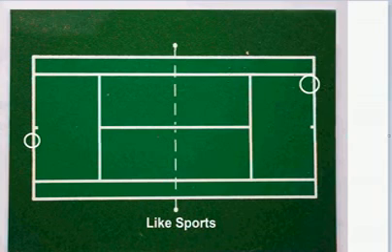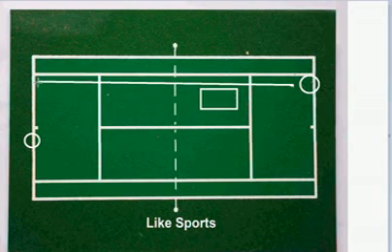Now what if you hit the serve in this region? Then this player has a great advantage, because he gets the ball into his hand. Suppose the ball is here, he can play two shots. Either he can play directly on this side, known as down the line, because this is the line and he's playing the shot down the line.